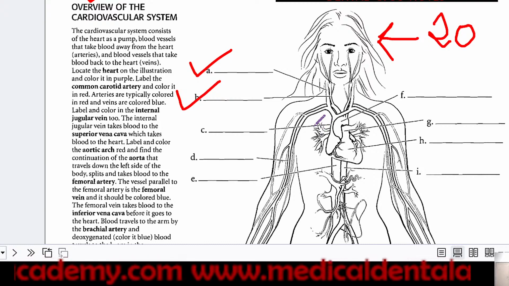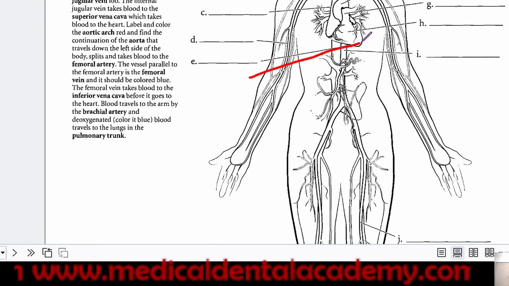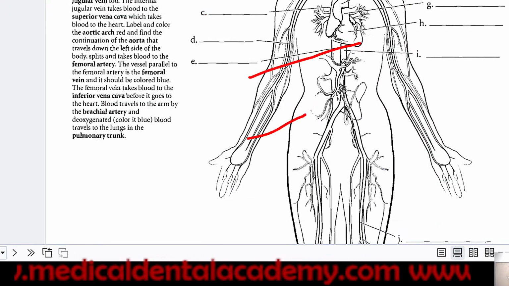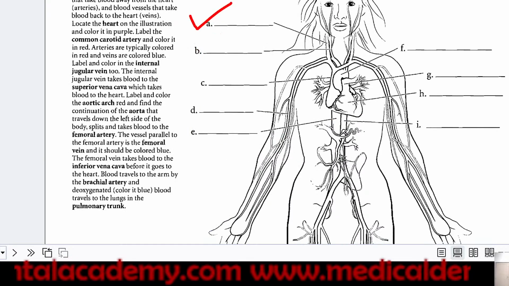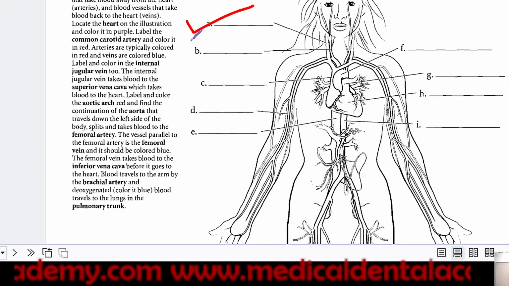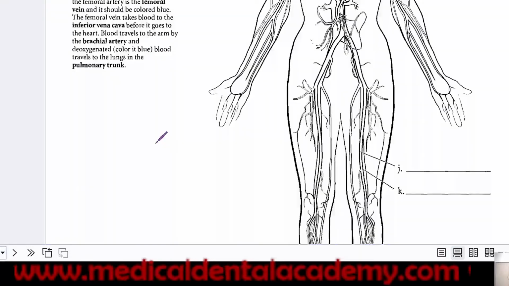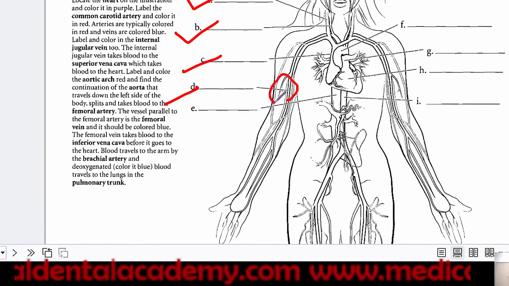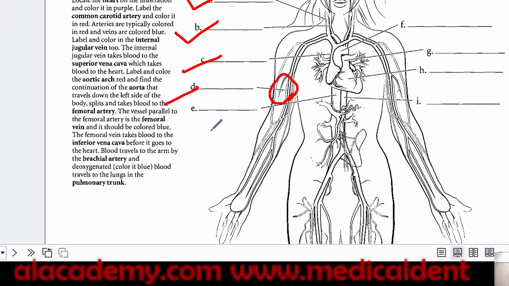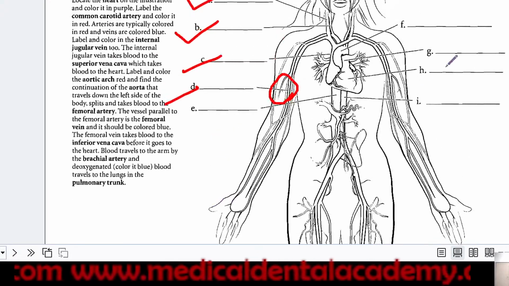Now in the upcoming exams, the paper will be tough. They will ask you what is this, what is this in the image based questions. Here in this diagram you can see all the labelings are given below as answers. For example, D will be the brachial artery. This is the main artery for the hand. And E is the inferior vena cava.